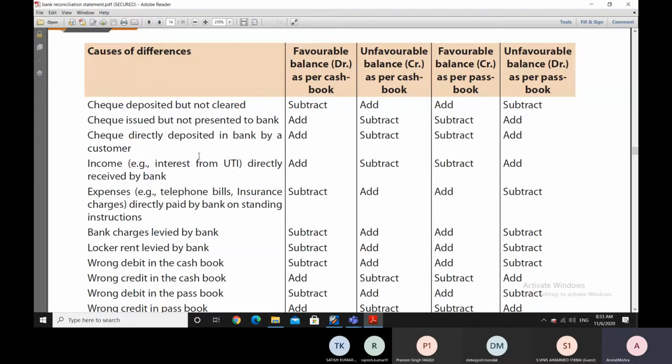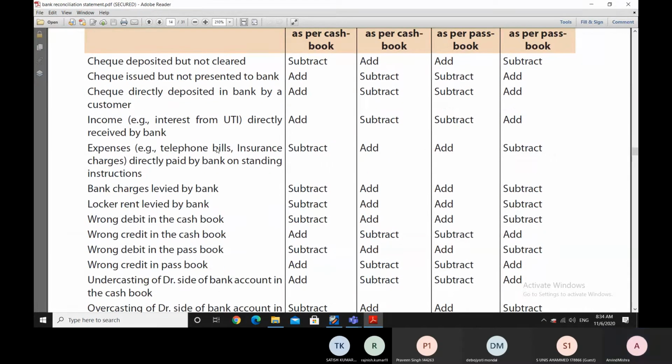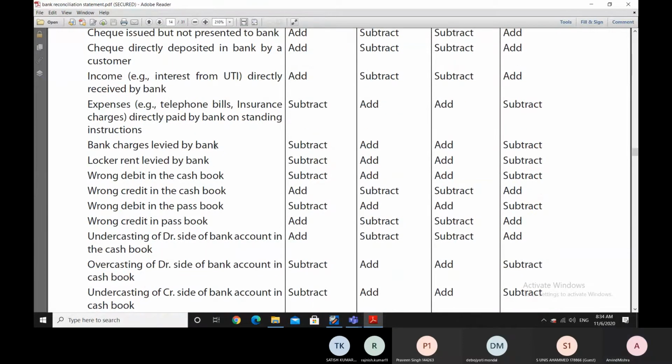Normally, there should not be any difference between the balance of the bank column of the cash book and the balance of the bank passbook. But as we are seeing, under the category of timing differences and under the category of error differences, a number of reasons could arise due to which these differences could arise.